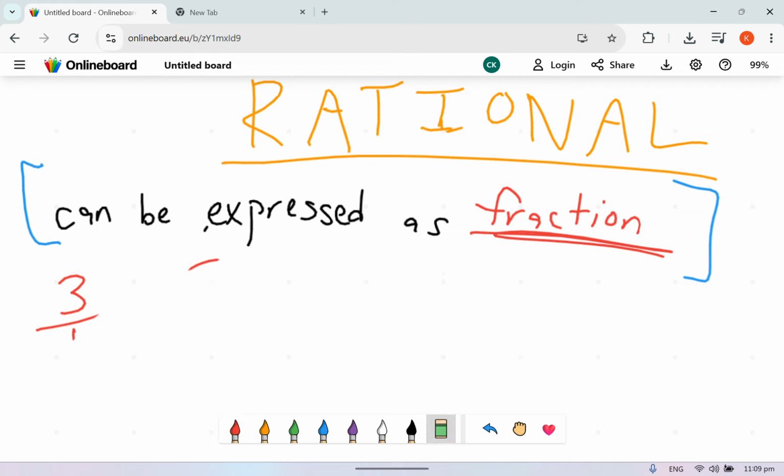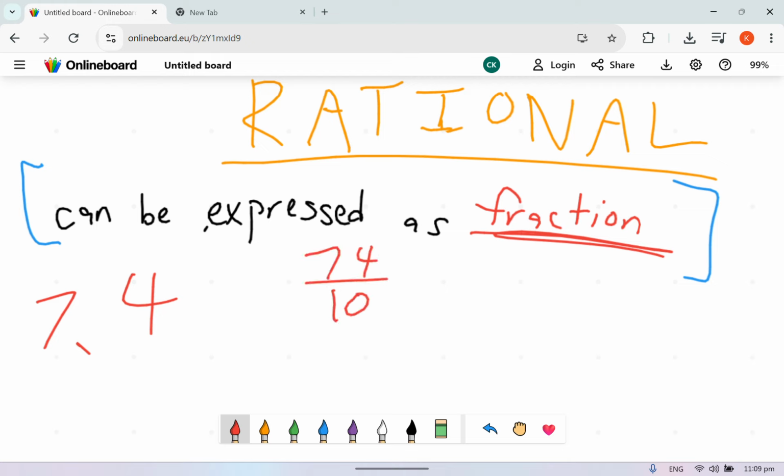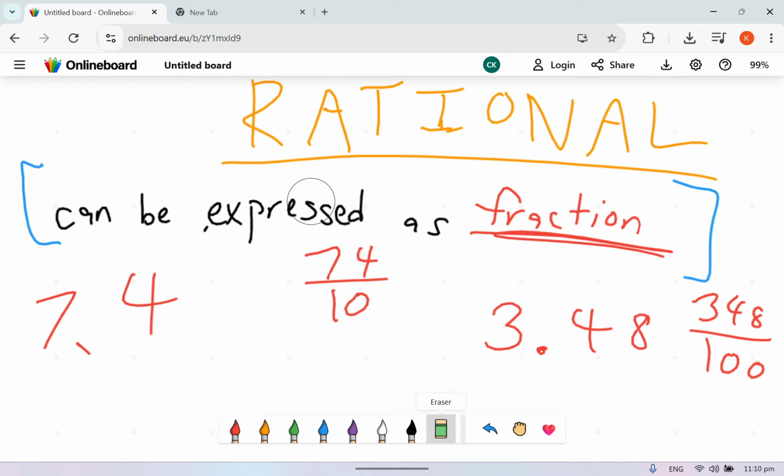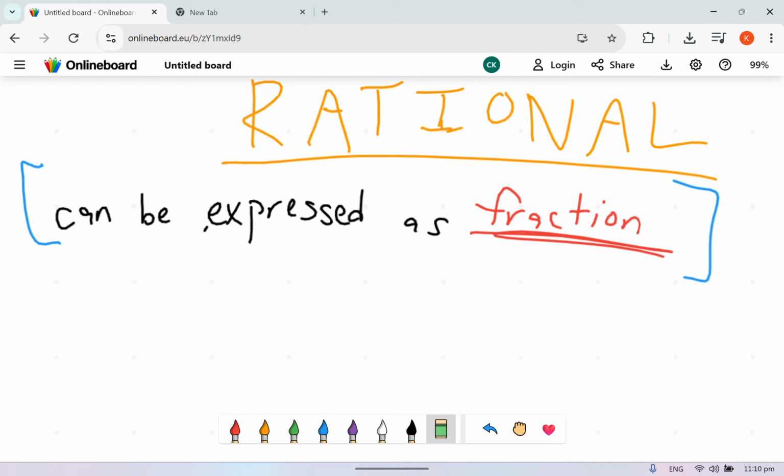Now, let's move on. How about decimals? Decimal, let's say, 7.4. It can be expressed as a fraction. What is it? 74 over 10. That's a fraction, right? I know it can be simplified, but yeah. Let's say 3.48. It still also can be expressed as a fraction, right? 348 over 100. So all these can be expressed as a fraction. Now, let's do another one. What if it's a continued fraction? Now, I will dive into continued fractions in another video, but continued fraction looks something like this.